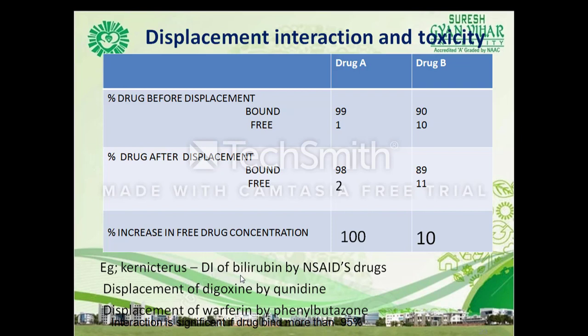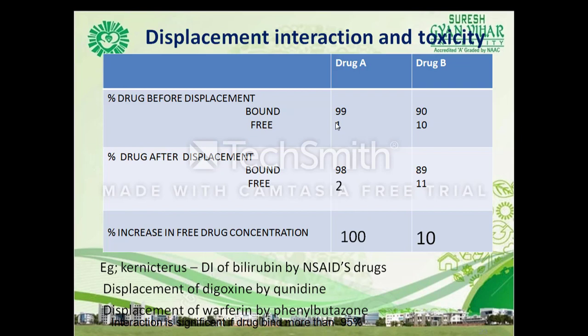So coming to displacement, interaction and toxicity. As I stated earlier, displacement interactions are significant in the case of drugs which are more than 90 to 95% bound. This is explained by the example that displacement of just 1% of a 99% bound drug results in doubling the free drug concentration. That means a 100% rise.